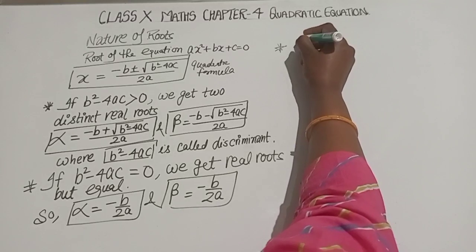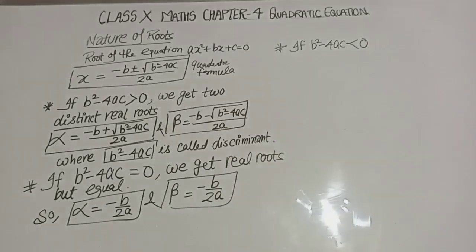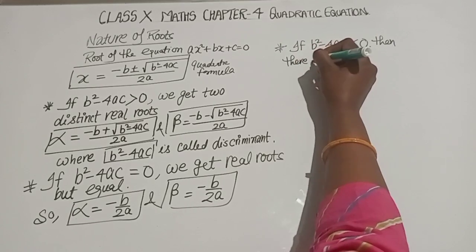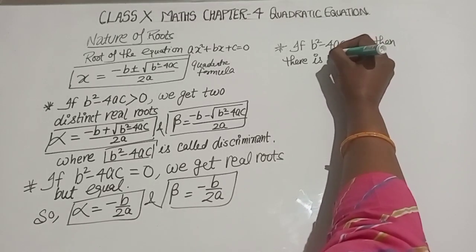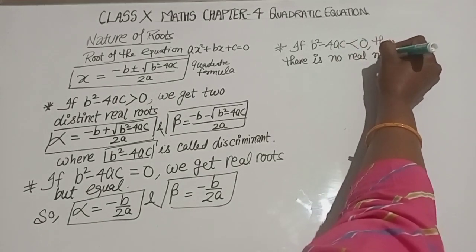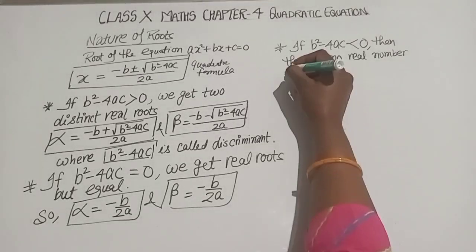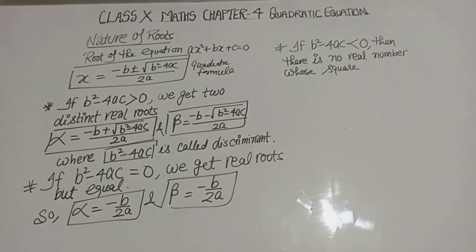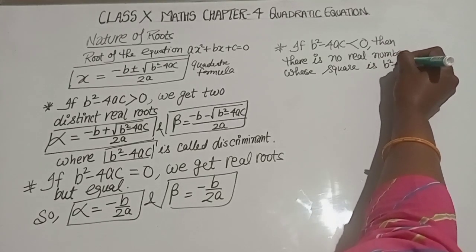The third one is, if b square minus 4ac is less than 0, then there is no real number whose square is b square minus 4ac.